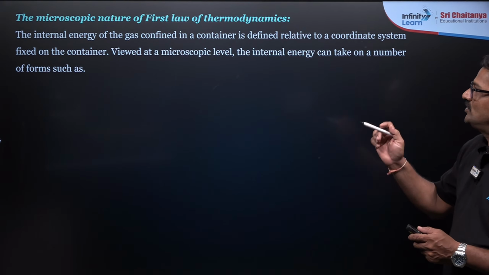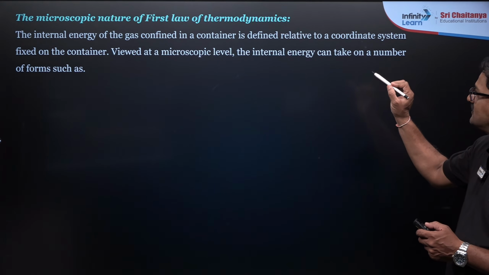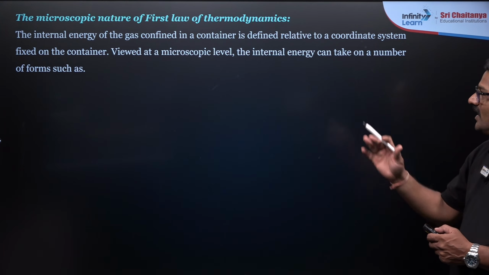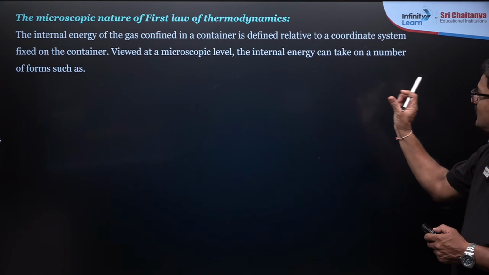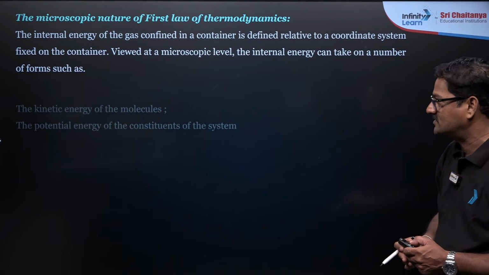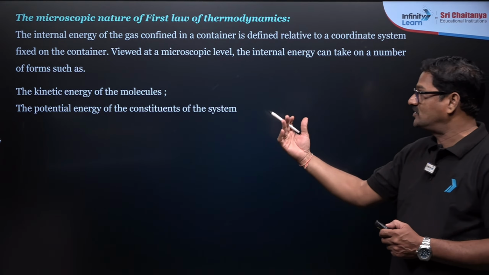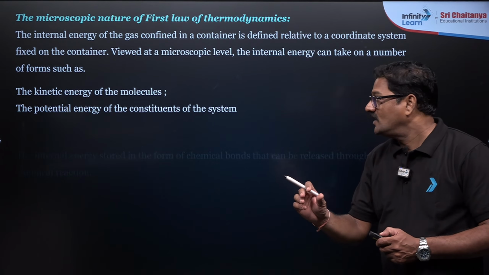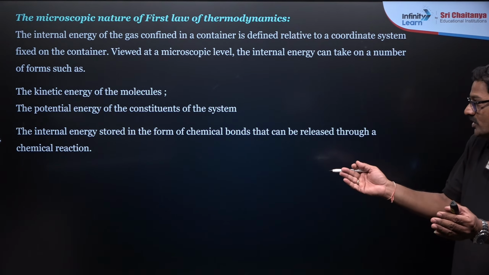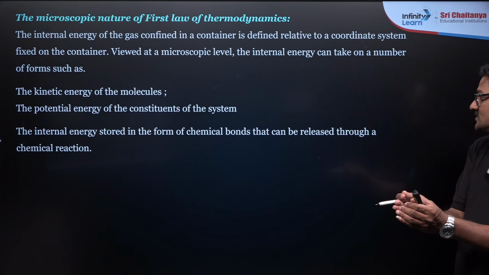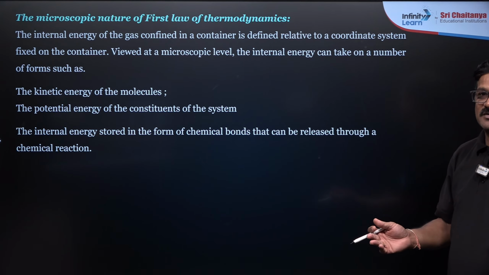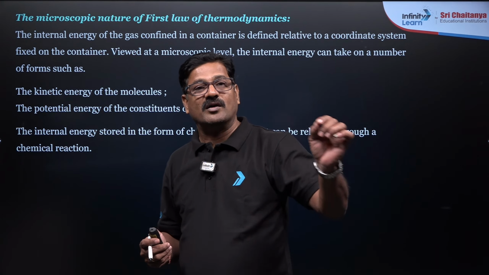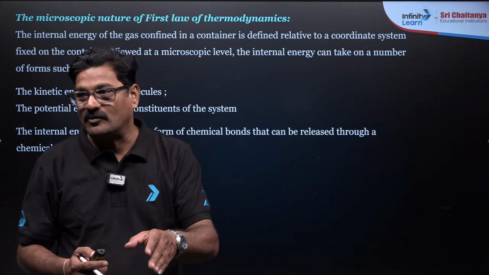The internal energy of a gas confined in a container is defined relative to a coordinate system fixed to the container. Viewed at the microscopic level, the internal energy can take a number of forms, such as the kinetic energy of the molecules, the potential energy of the constituent molecules in the system, and also energy stored in the form of chemical bonds and released through chemical reactions. When a bond is formed, energy is released. When a bond is broken, energy is incorporated.